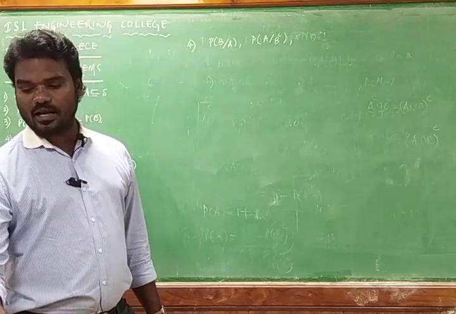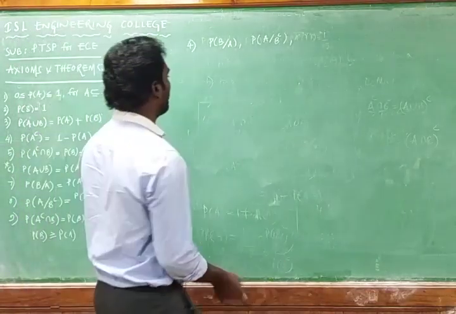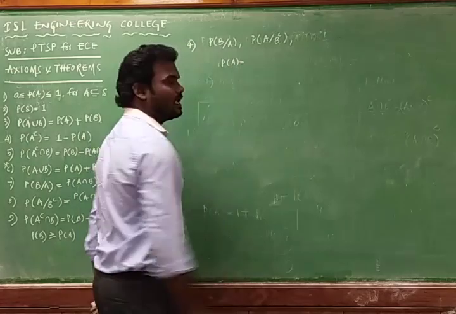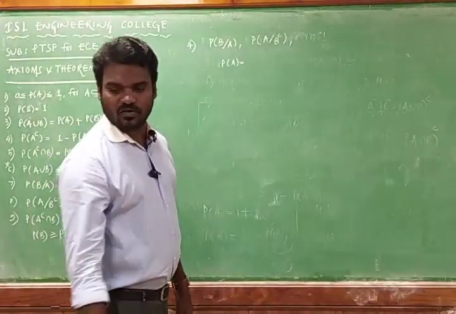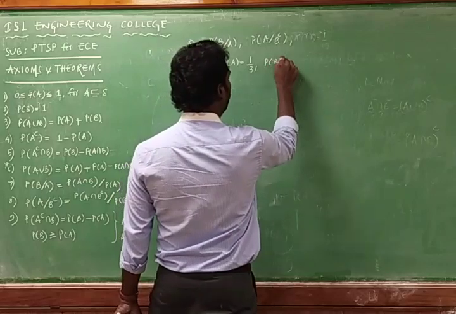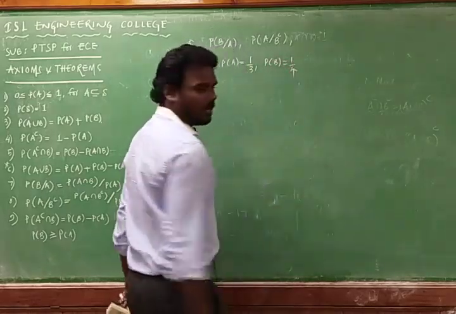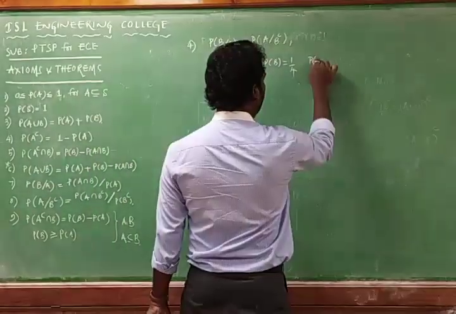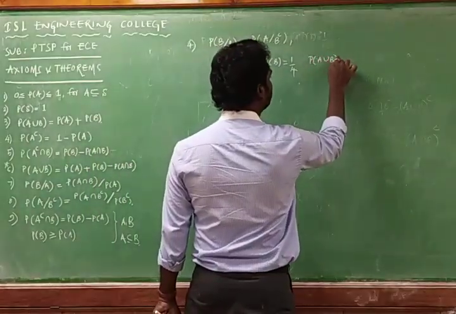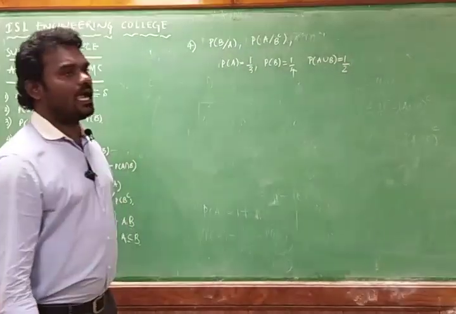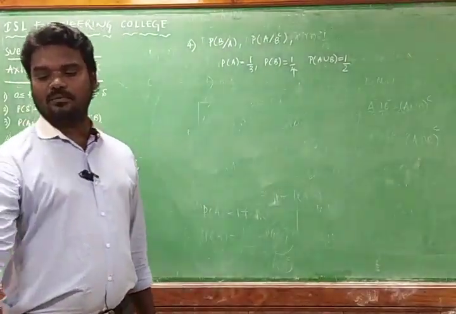If A and B are events with probability of A equal to 1 by 3, probability of B equal to 1 by 4, and the probability of A union B equal to 1 by 2. This is the given data. A and B are the events.